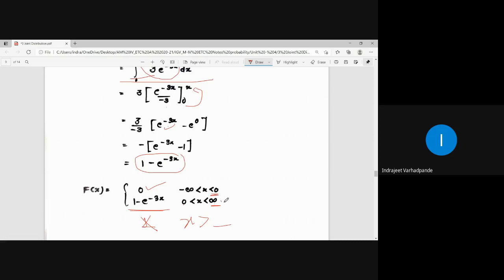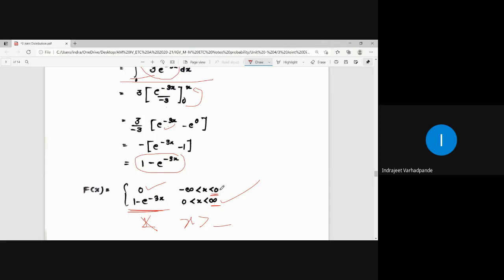But here the highest range of the real number is covered. What is the extreme end of the real number line on the right hand side? It is infinity. So this is particularly valid for the range 0 less than x less than infinity. So that is how we will be writing down by bifurcating the given distribution function for the different ranges.